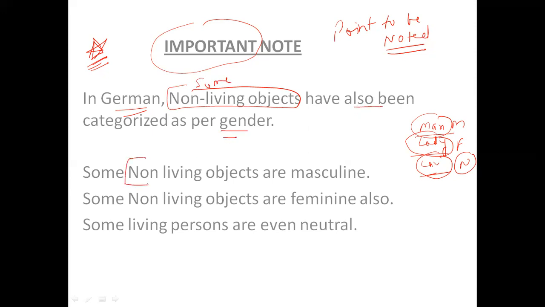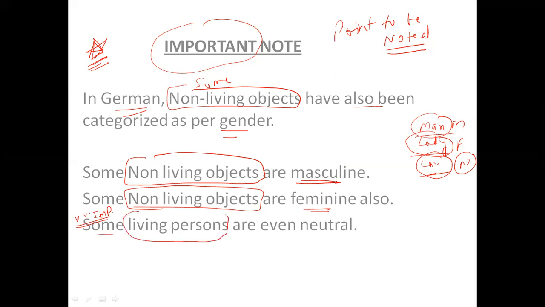Some non-living objects are treated as masculine, some fall under the category of feminine. And this point is very very important, VVIP, that even some living persons fall under the category of neutral.